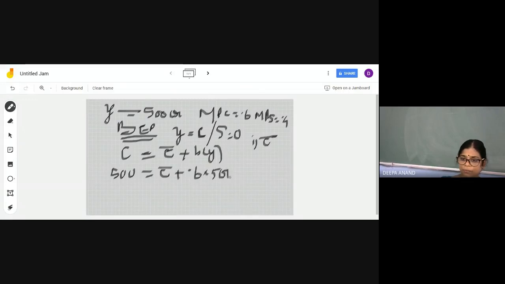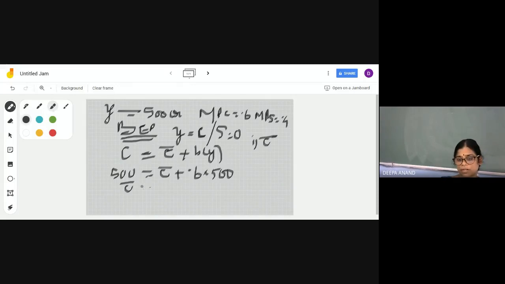So if you solve this, what will you get? This is 300. 0.6 into 500 is 300. This is 500. So 500 minus 300 is equal to 200. That means your autonomous consumption is equal to 200. I hope it is clear to you now.